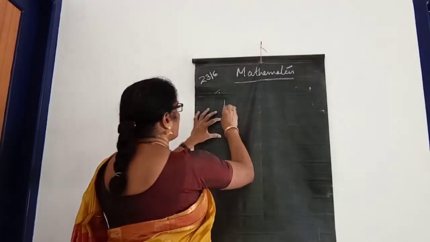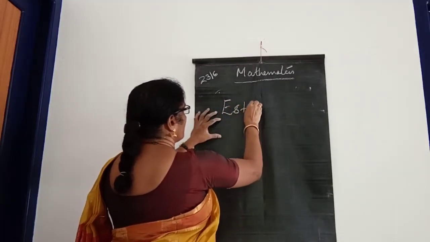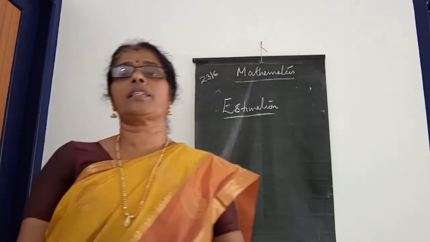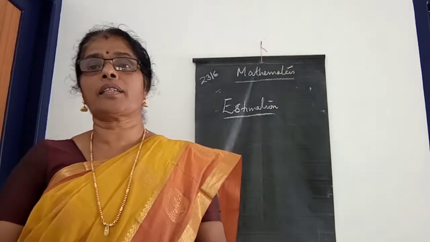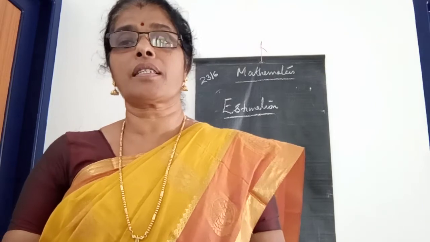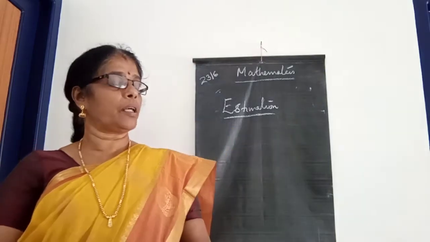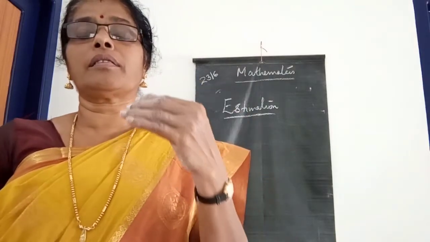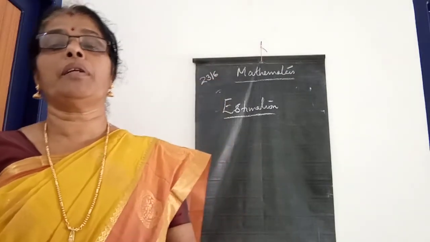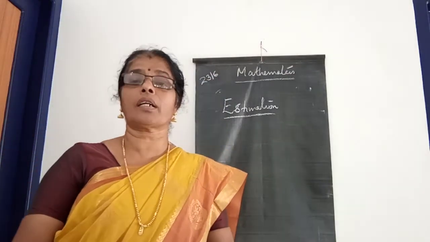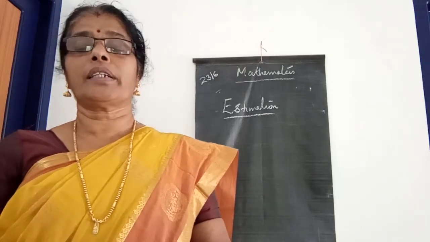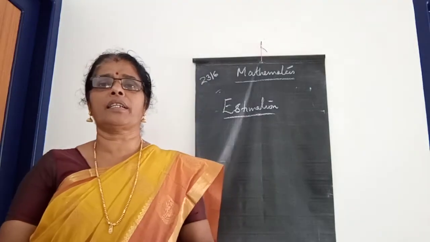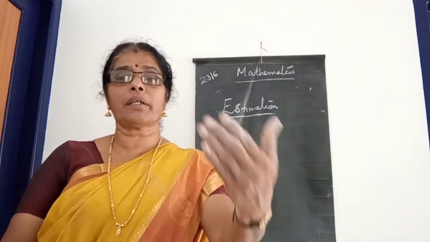Next, estimation. You want to estimate the quantity of the products. We have to estimate how many persons came for a function and how many children participate in the program. Estimation means we can't say the correct number of persons participating or the correct quantity needed. At that time we estimate, that is, approximately 1000 persons.